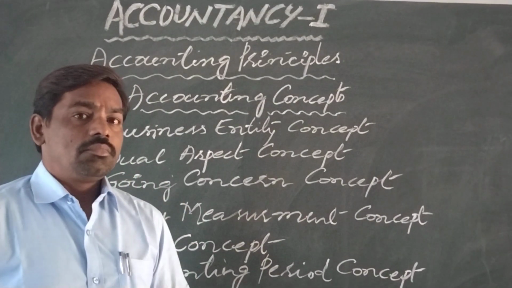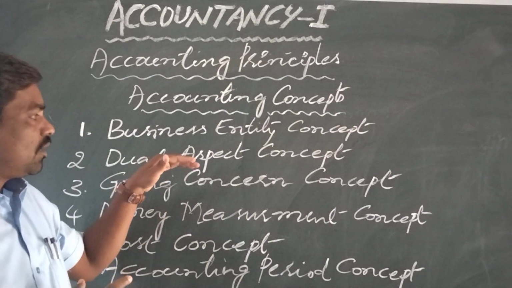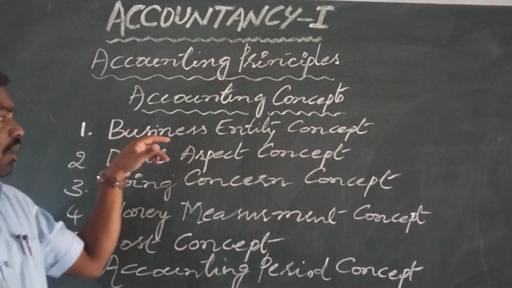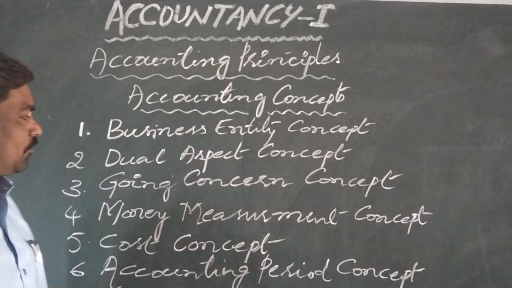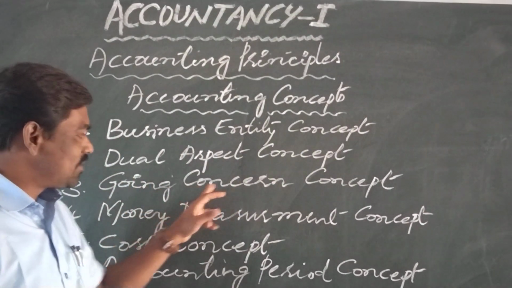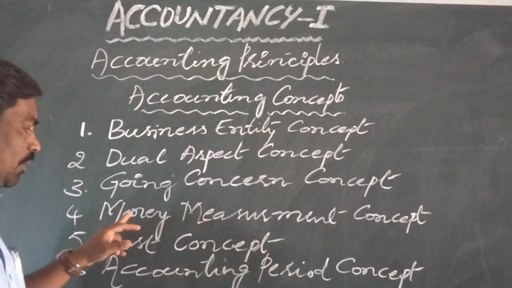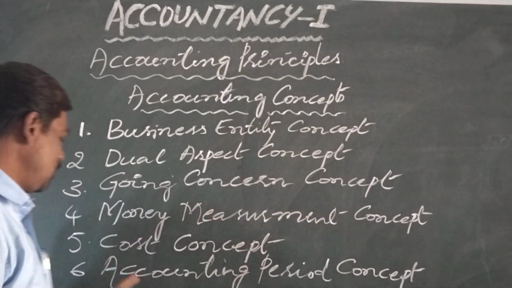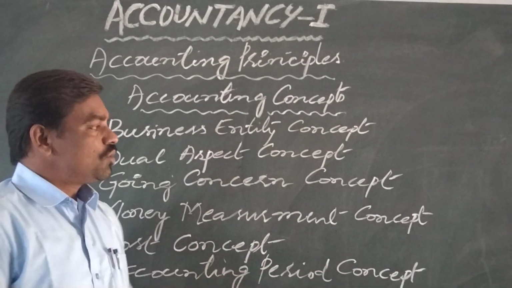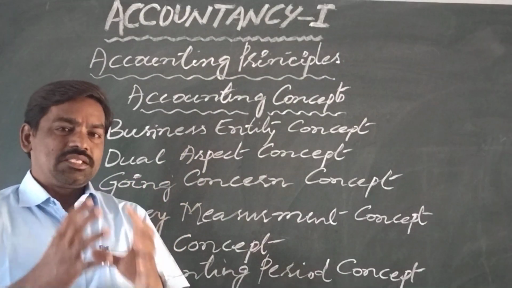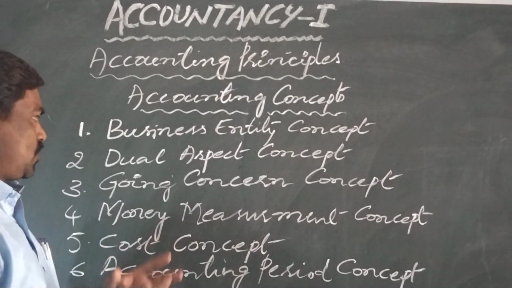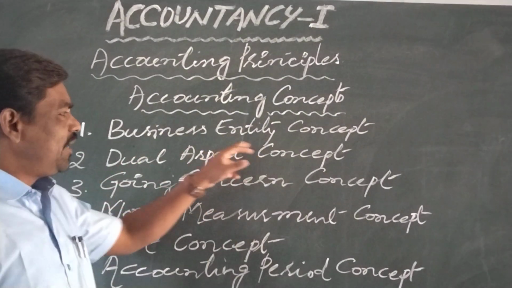See, there are some of the important or basic accounting concepts. So those are, first one, business entity concept. Second, dual aspect concept. Third, going concern concept. Fourth, money measurement concept. Fifth, cost concept. Sixth, accounting period concept. So these are some of the basic accounting concepts. Let me explain you the first concept, business entity concept.